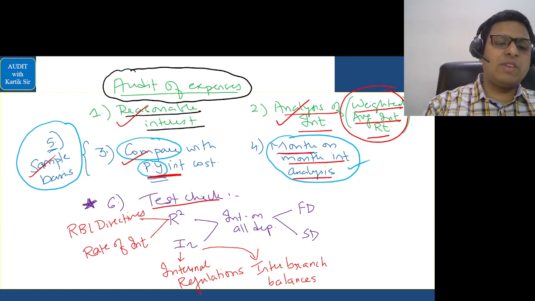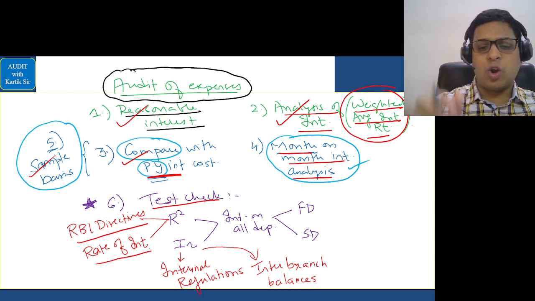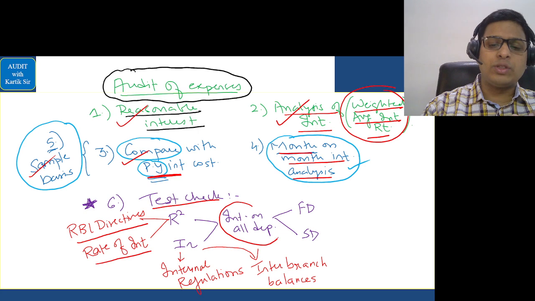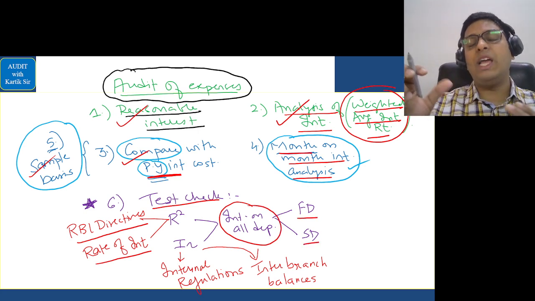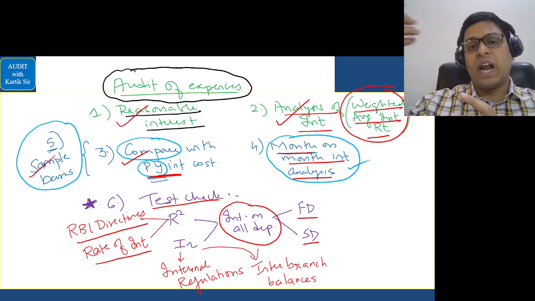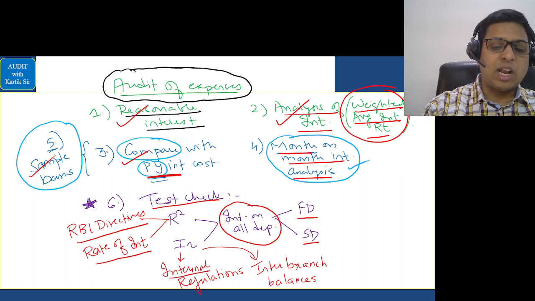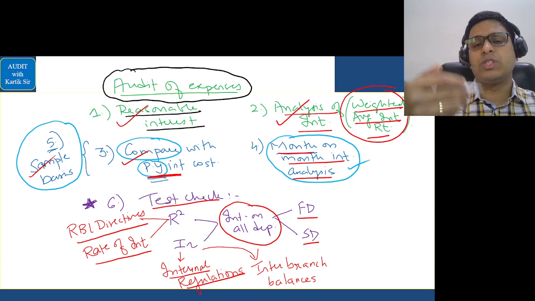Auditor will test check whether RBI directives are followed or not, rate of interest is properly considered or not, whether interest on all deposits is calculated properly, interest on FD, interest on saving deposit is calculated properly, and whether it is disclosed in the right manner. And finally, whether internal regulations of the bank, that is their policy procedures, are followed or not.